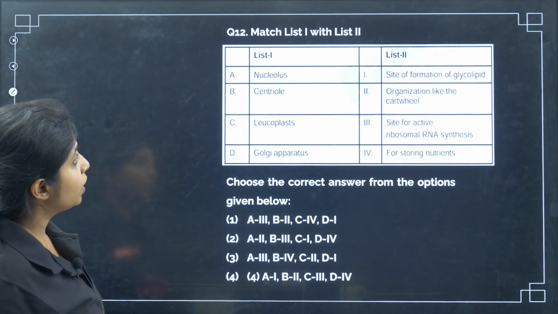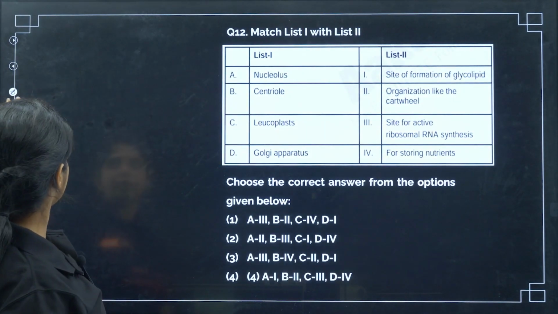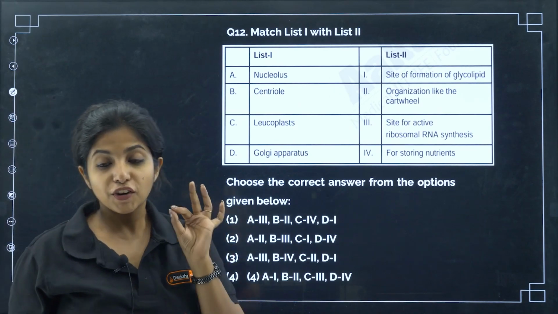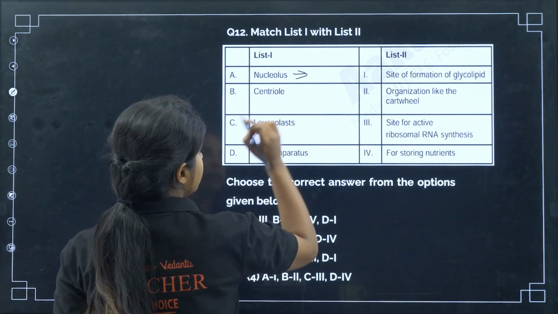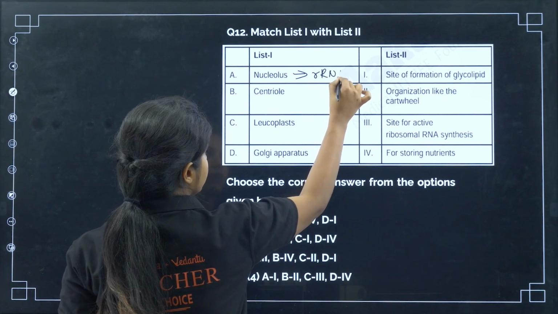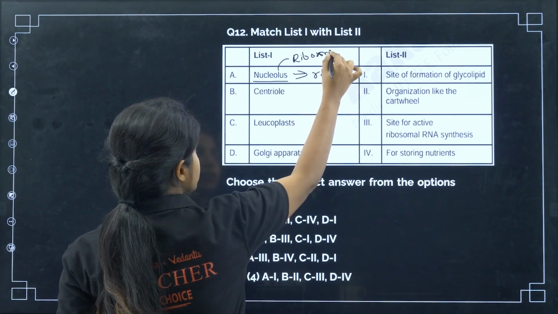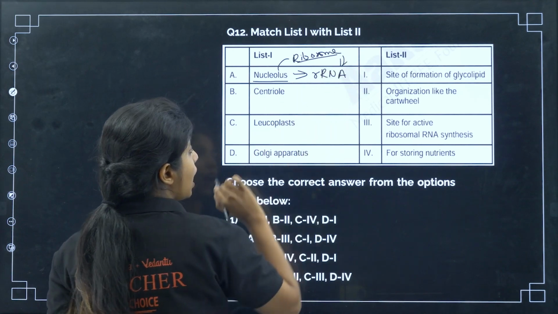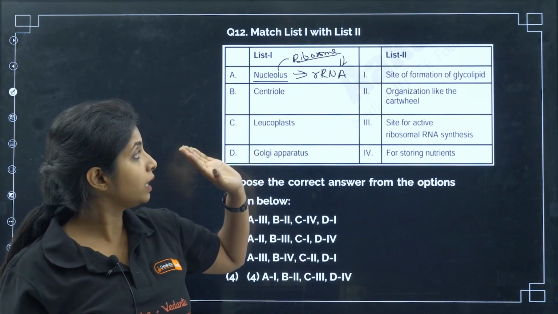Now, match list 1 with list 2: nucleolus, centriole, leucoplast and Golgi apparatus. Let's see. Nucleolus is the place where our RNA is made. The nucleolus has a major role in the formation of ribosomes. And what is the ribosome made up of? Ribosome is made up of rRNA, ribosomal RNA and things like that. So, obviously, it has to be linked with something like that.